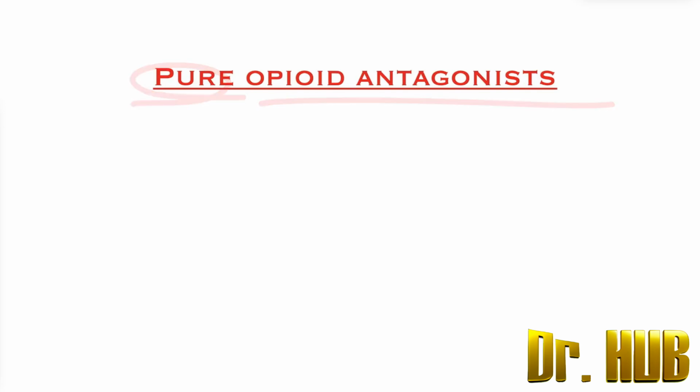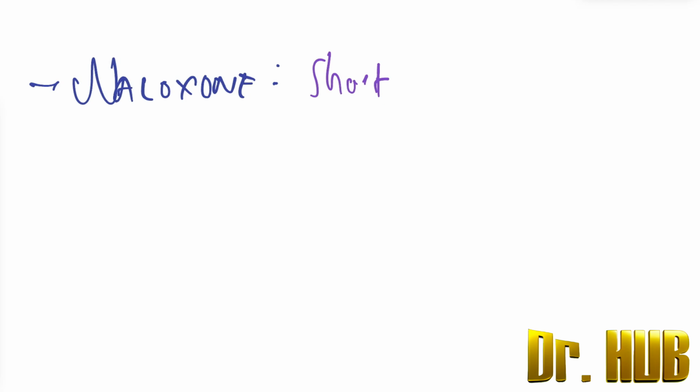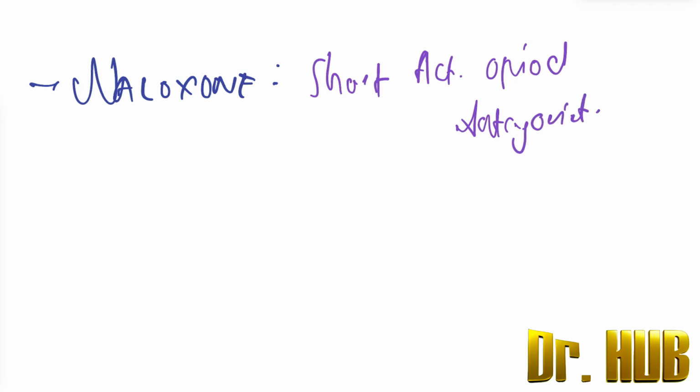Pure opioid antagonist. So let's look at the examples. The first one, we are dealing with naloxone. Naloxone is a short-acting opioid antagonist. And the duration of action here is 1 to 2 hours.